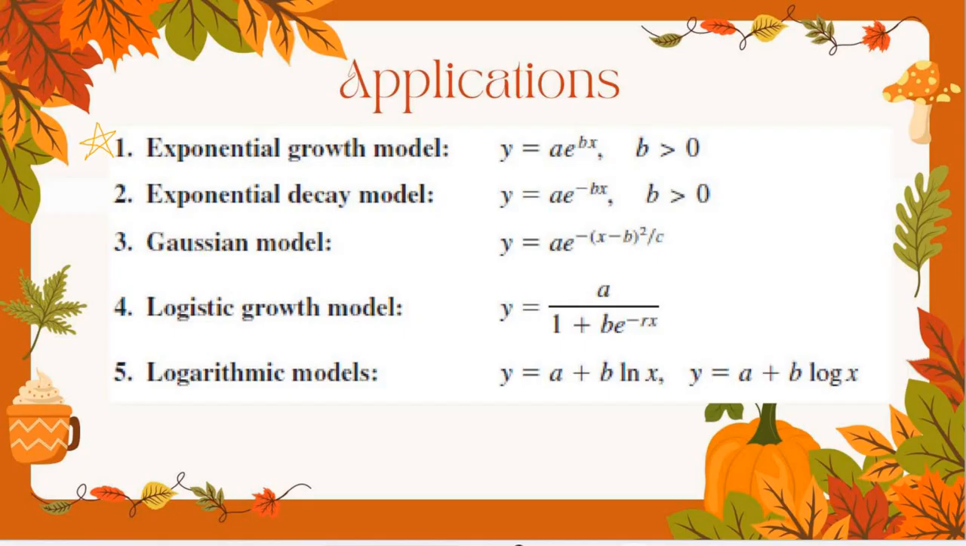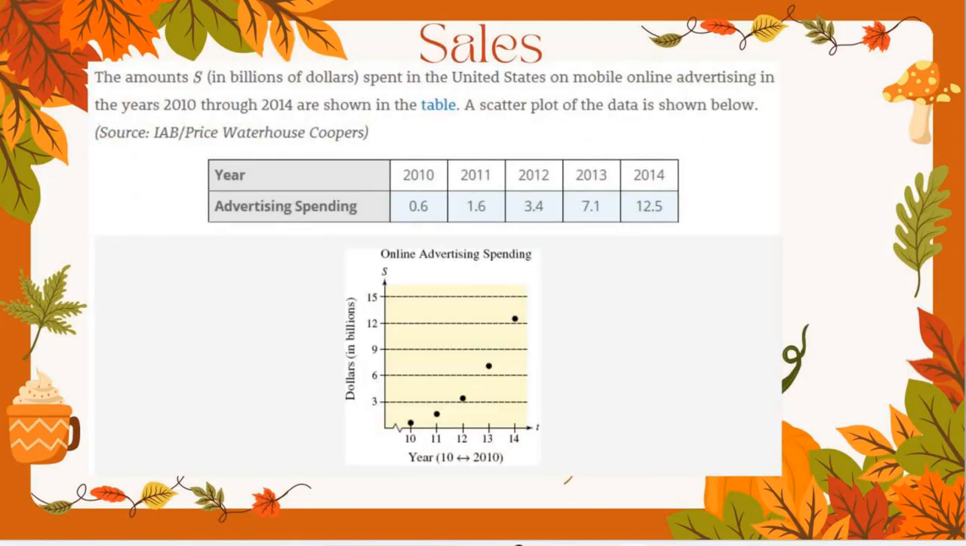Okay. So the first one, like we said, is a business or a sales application. This says the amount S in billions of dollars spent in the United States on mobile online advertising in the years 2010 through 2014 are shown in the table. A scatter plot of the data is shown below. So this is our table. We have years, advertising spending, and then this is our scatter plot.